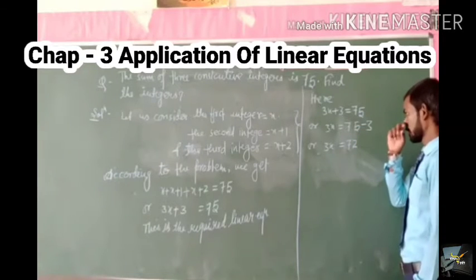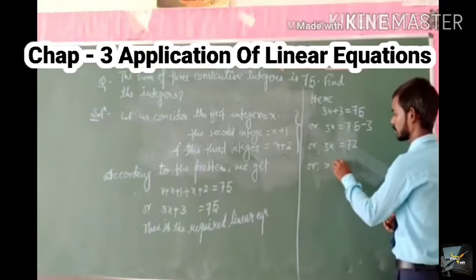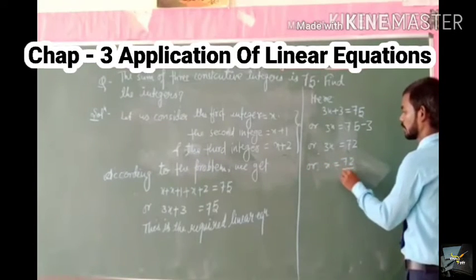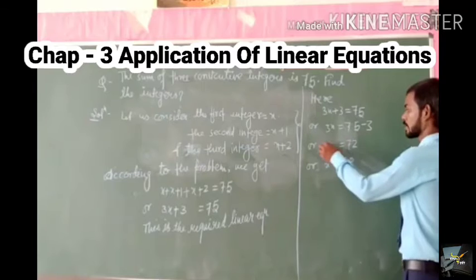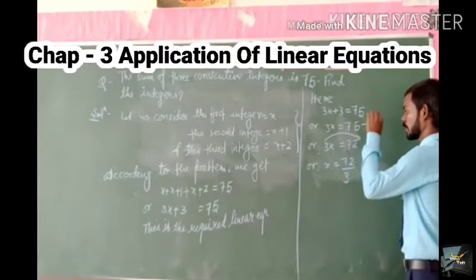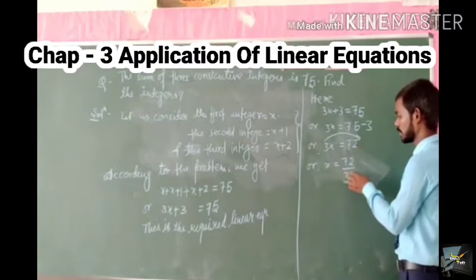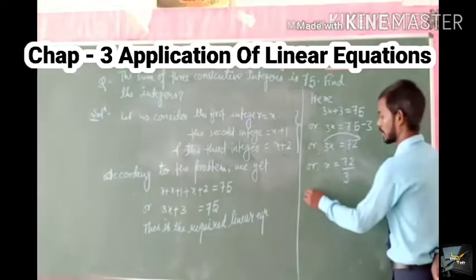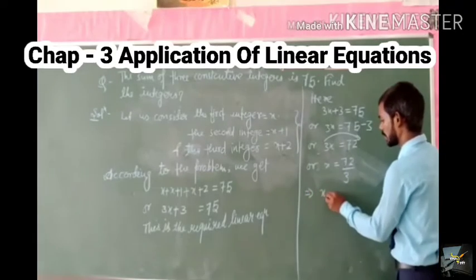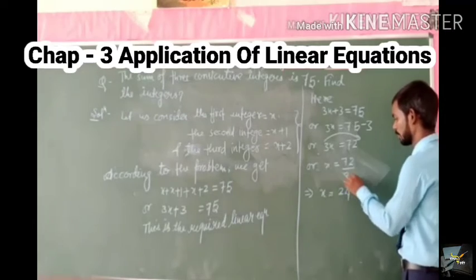After subtracting 3 from 75 we get 72, or x is equal to 72 upon 3. Here 3 is multiplied with x, so when 3 goes across the equals sign it becomes divided, so we get x is equal to 72 upon 3, and this implies x is equal to 24, since 3 times 24 is 72.